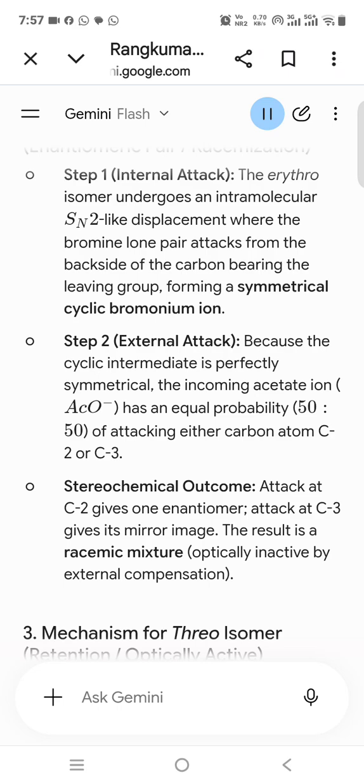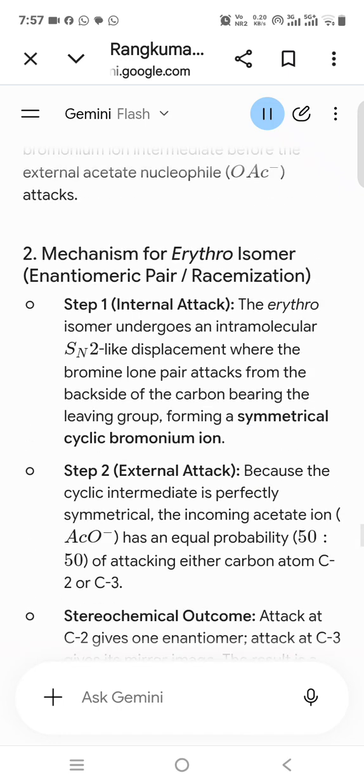Step 1. Internal attack. The erythro isomer undergoes an intramolecular SN2-like displacement where the bromine lone pair attacks from the backside of the carbon bearing the leaving group, forming a symmetrical cyclic bromonium ion. Step 2. External attack. Because the cyclic intermediate is perfectly symmetrical, the incoming acetate ion, AcO, has an equal probability, 50:50, of attacking either carbon atom C2 or C3. Stereochemical outcome. Attack at C2 gives one enantiomer, attack at C3 gives its mirror image. The result is a racemic mixture, optically inactive by external compensation.